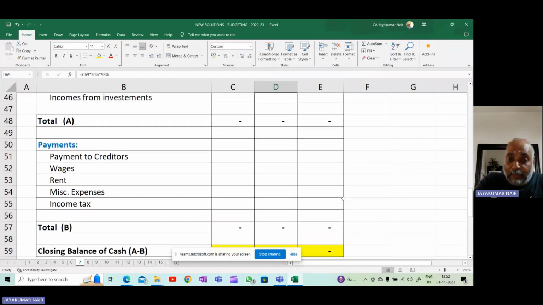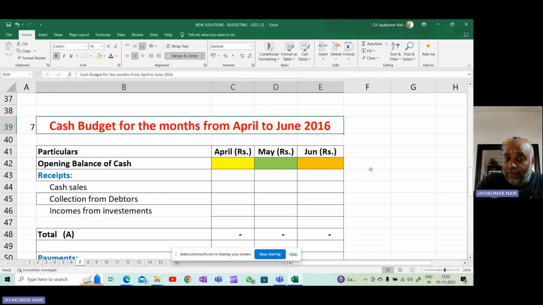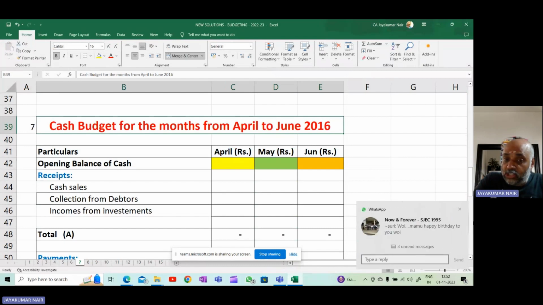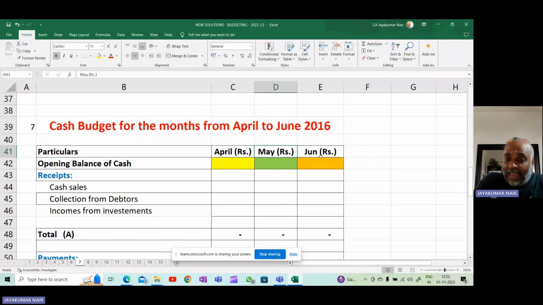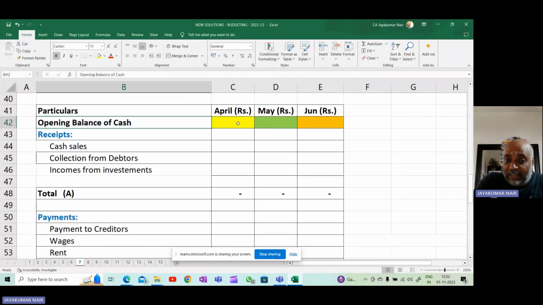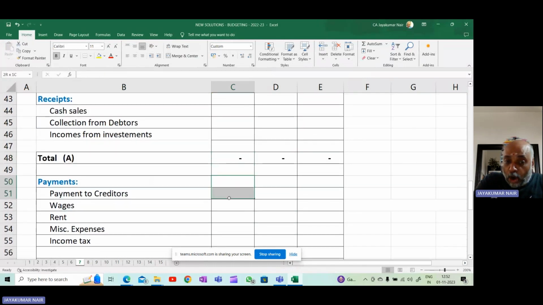So we will go and prepare the cash budget. So we will write this format. Cash budget for the months from April to June 2016. Particulars, April, May, and June. So what is the opening cash balance? Remember, we will take the opening cash balance. What all the receipts, we will write it here and we will add it up and we get the total. So opening balance plus all the receipts, you'll get the total. Then we will make all the payments. Payments, we will deduct it.